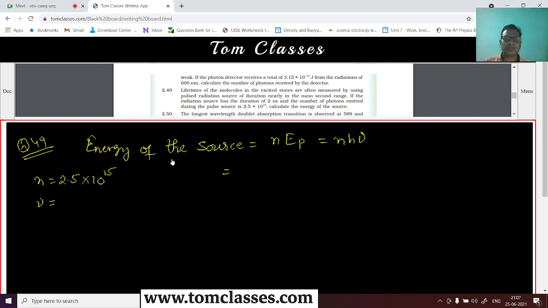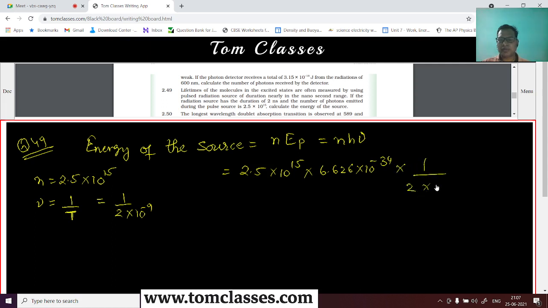And you can say nu, with the duration in nanoseconds, is 1 by t. So frequency is 1 by t, so 1 by 2 into 10 to power minus 9 seconds. Let's put in these values. So this is 2.5 into 10 to power 15 multiplied with 6.626 into 10 to power minus 34, and that is 1 upon 2 into 10 to power minus 9.